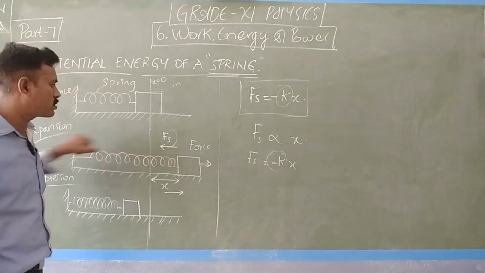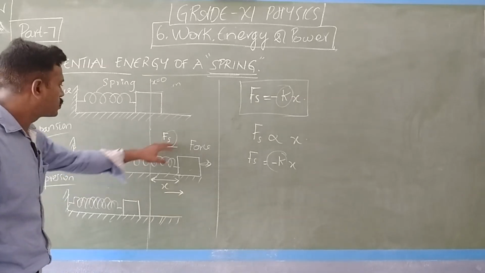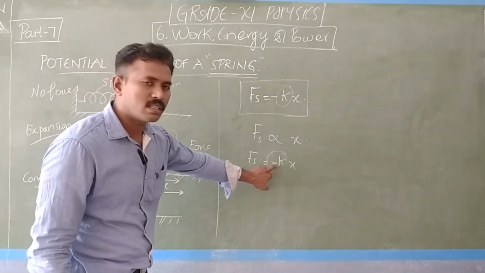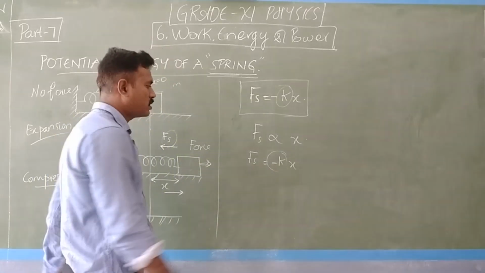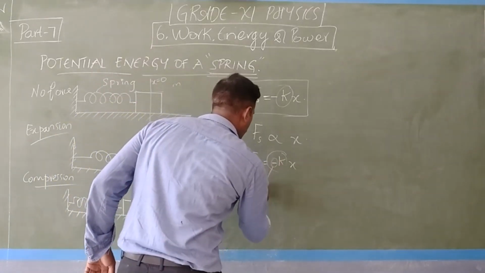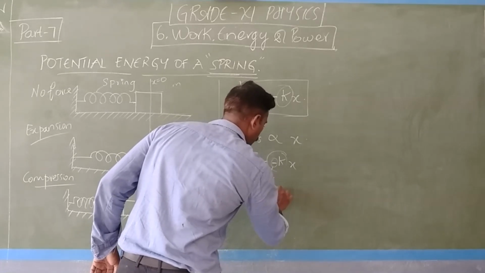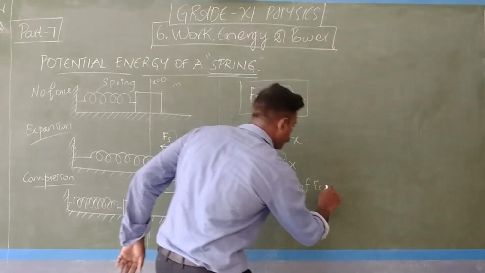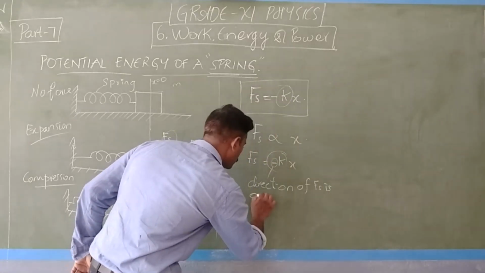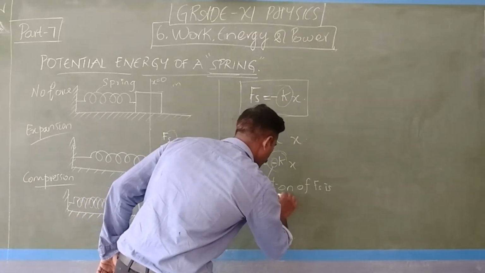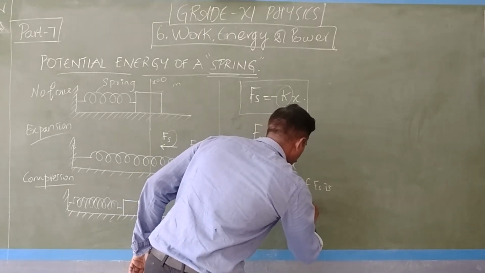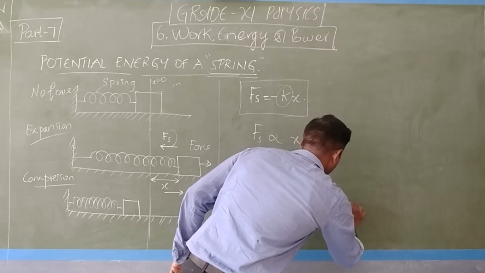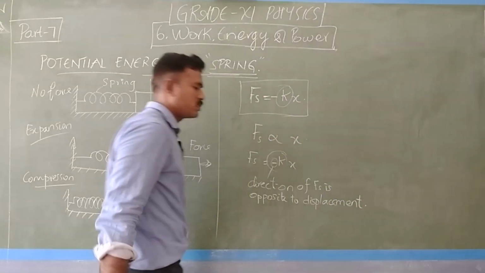Since the spring force is opposite to the direction of displacement, I am introducing this negative sign. So this negative indicates the direction of Fs is opposite to displacement. That is the logic here.